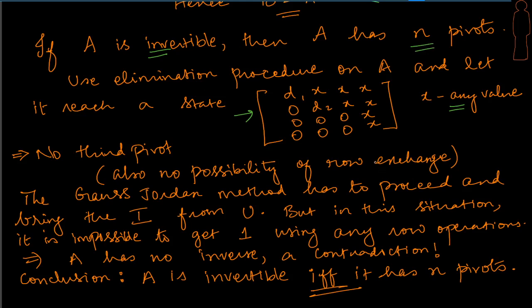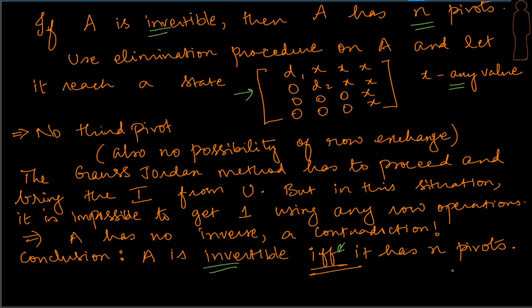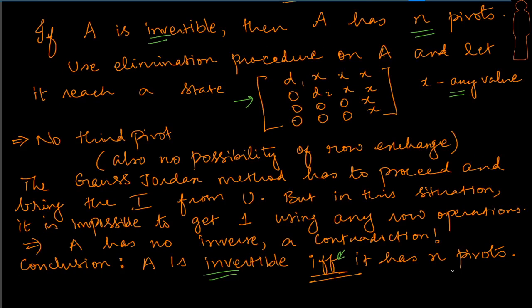Since we have proved the forward and the opposite direction, what can we conclude? We can conclude that A is invertible if and only if it has n pivots. So that's a very interesting property, and there are several properties we learnt, and this is one of the last properties we are trying to look at for the inverse. So we'll conclude this session by understanding that we just looked at a few interesting properties of A inverse, or the inverse of a matrix, and we also looked at 2 different methods to find the inverse. One was using LU factorization and the other was using the Gauss-Jordan technique.